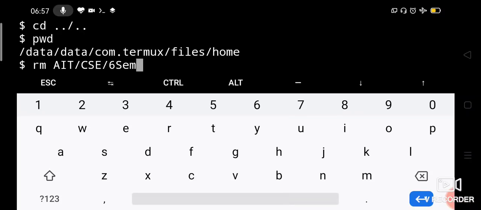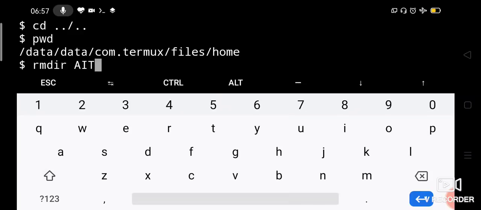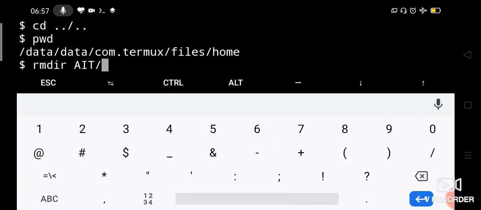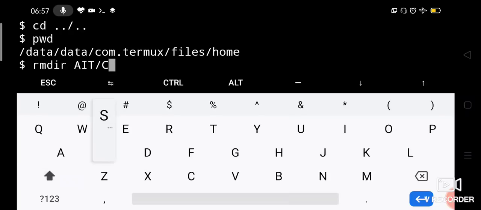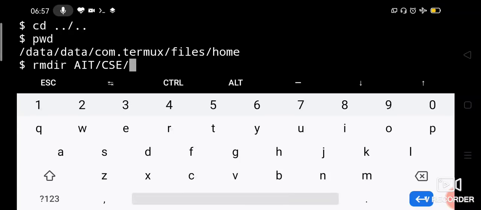Okay, so this is how, sorry, rmdir you have to give, right? rmdir, because we need to delete a directory, not a file, right? So we have to give rmdir AIT slash CSE slash 6th sem.